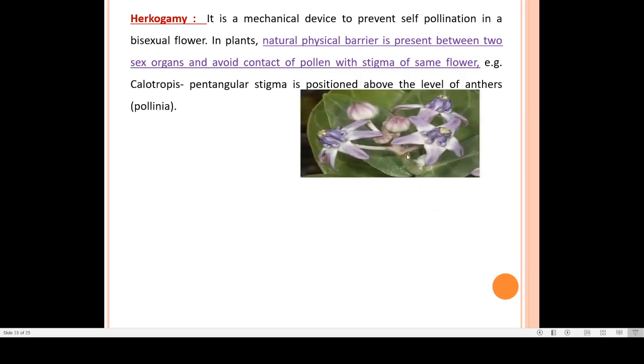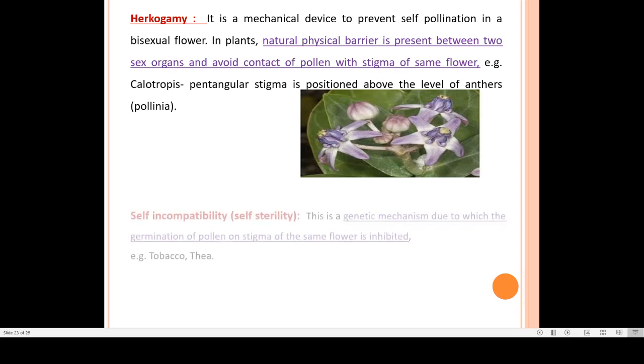And the example is the calotropis. In calotropis, this stage like structure is actually a natural physical barrier which does not allow the sex organs to contact with each other, and this is how self pollination is avoided.